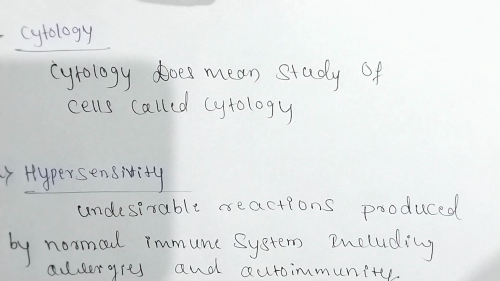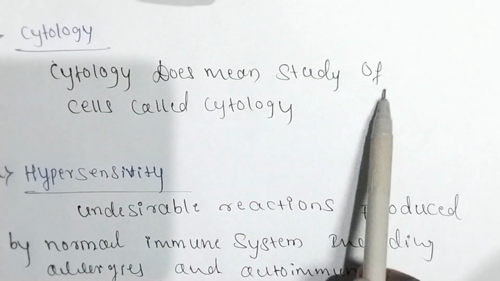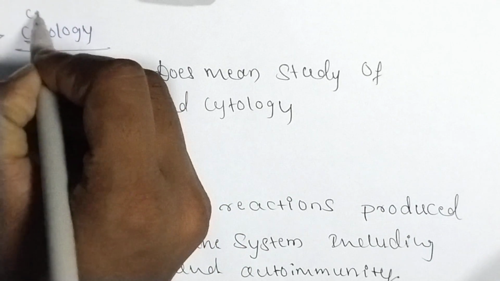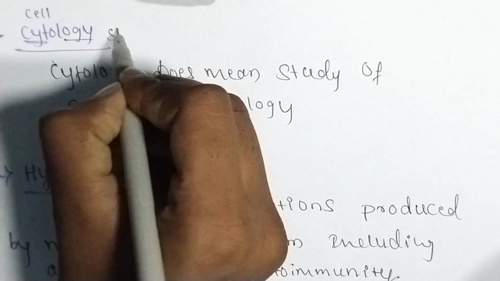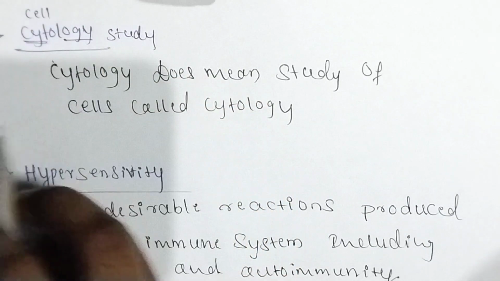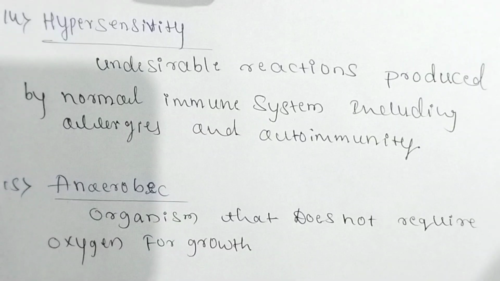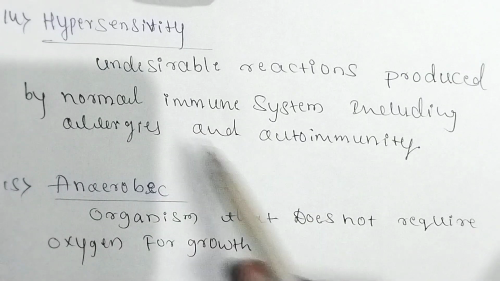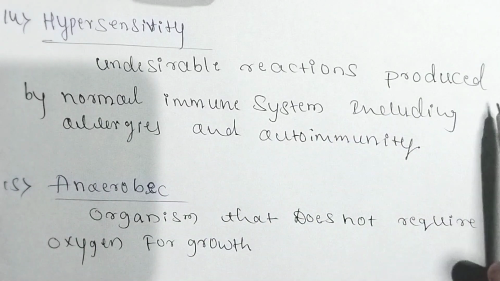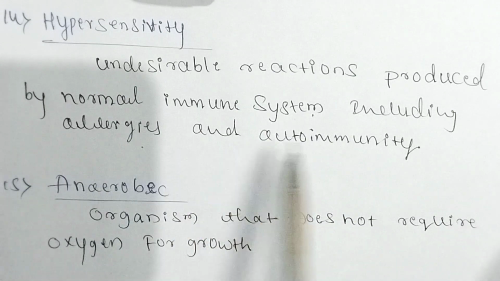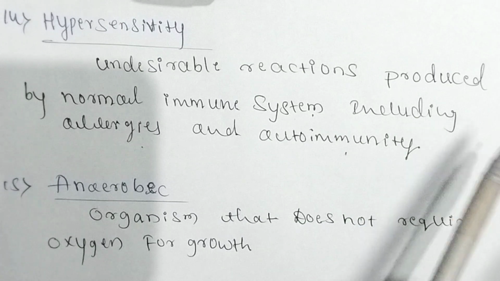Next question is cytology. Cytology means study of cell. Cyto means cell, logy means study. Study of cell is called cytology. Next is hypersensitivity. Hypersensitivity means undesirable reaction produced by the normal immune system, including allergies and autoimmunity, called hypersensitivity.